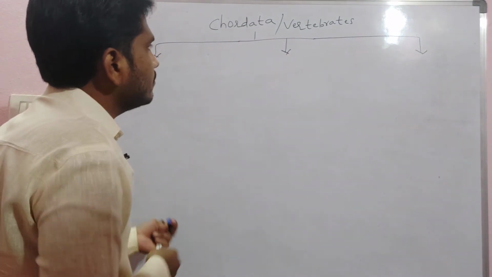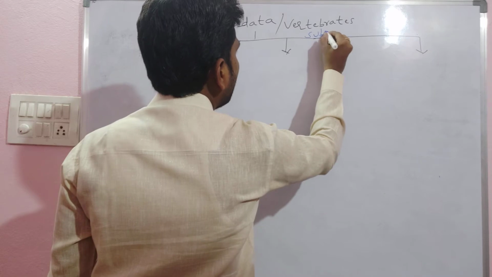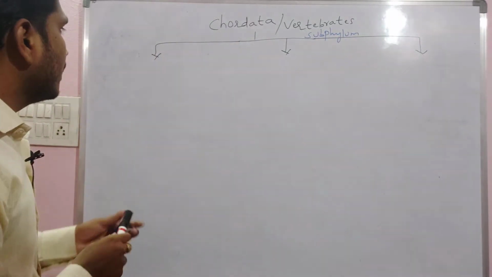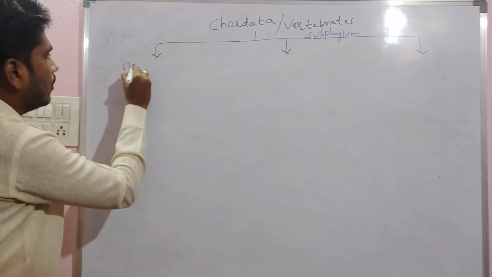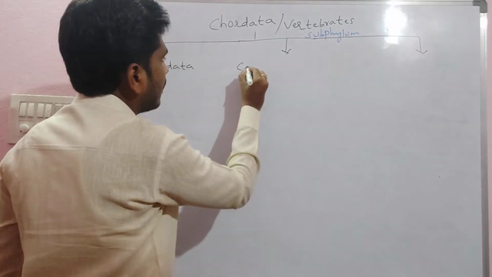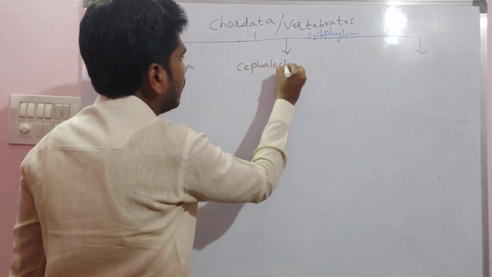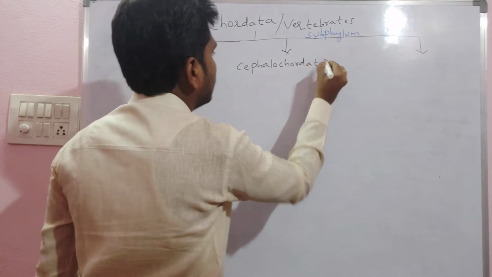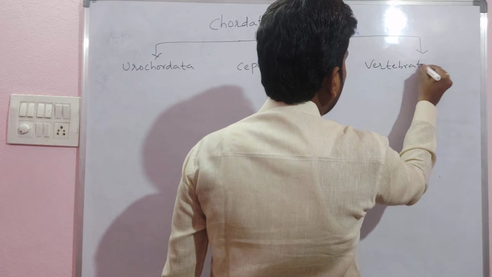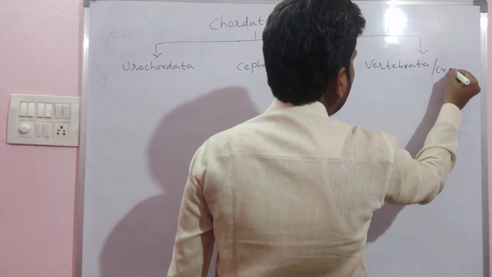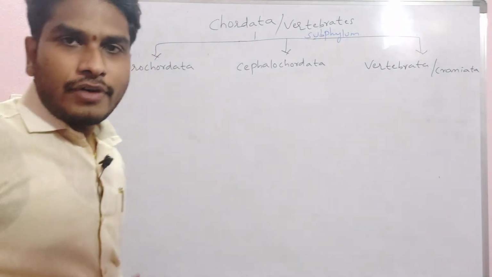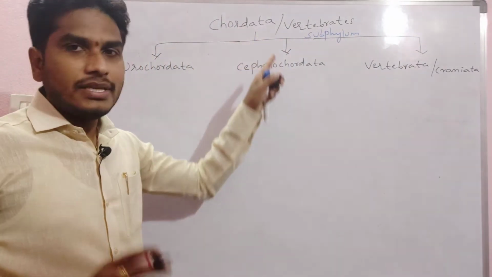The three subphylums mainly consist of Urochordata, Cephalochordata, and then the third subphylum, Vertebrata or Craniata. These are the three subphylums. Phylum Chordata is divided into three subphylums.